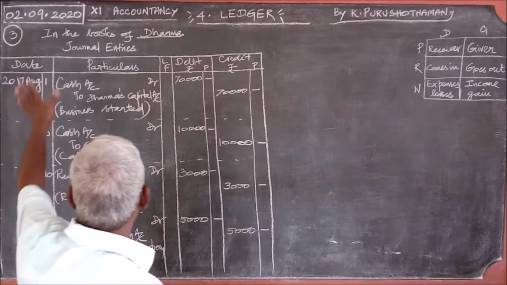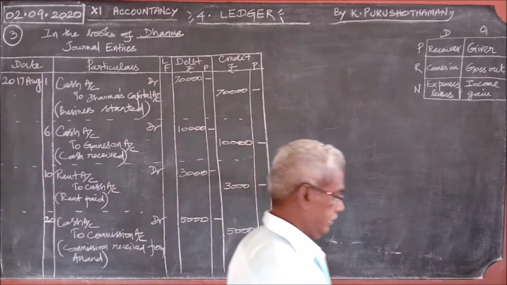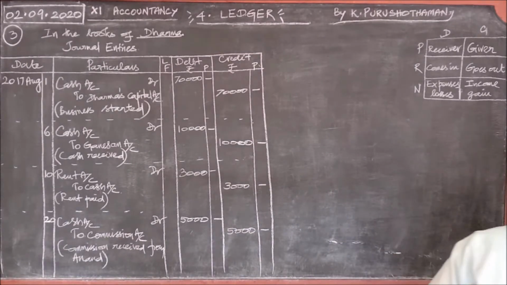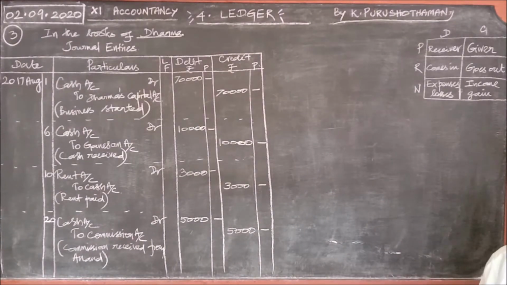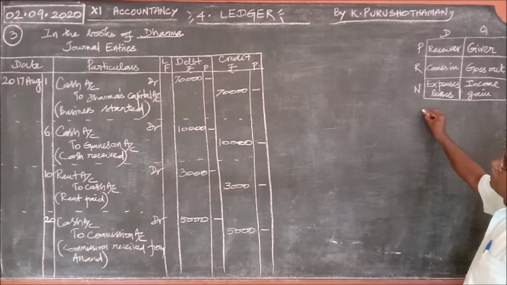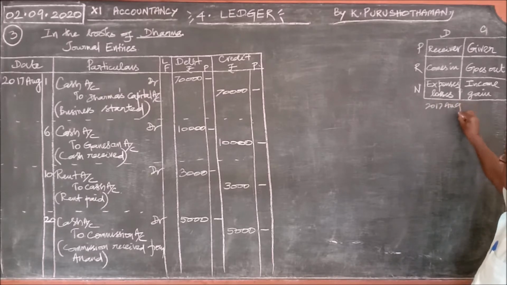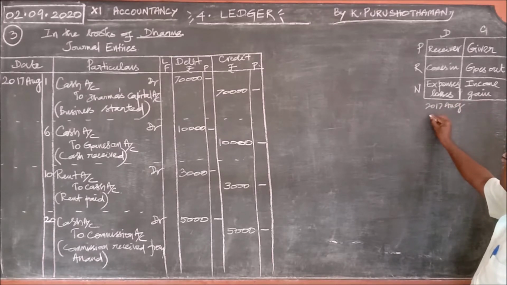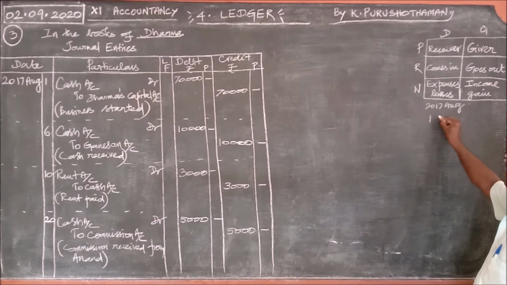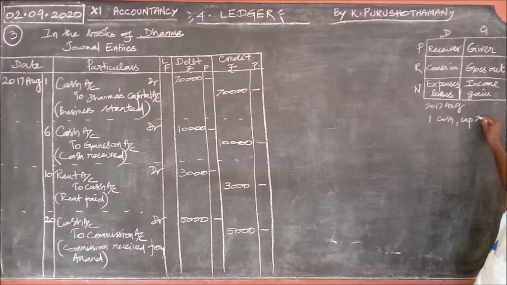So, there are 4 journal entries. For my personal use, I may write roughly on 2017 August, first, cash, capital, 70,000.